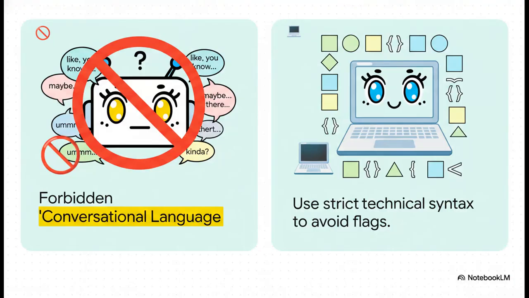To do that, you must ruthlessly eliminate conversational language from your prompts. Seriously, do not talk to the model like it's your buddy in a chat room. Instead, you need to use strict technical syntax. The model expects rigid rules. And observing this strict structure in every single query, that is the core foundational rule you've got to memorize to prevent the platform from flagging you. It's a real game changer once you get this down.